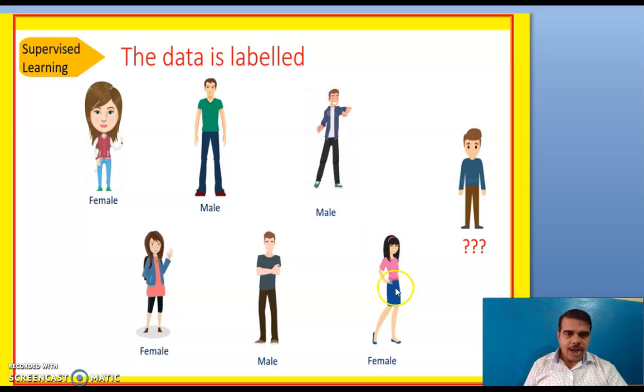Here you see long hair, female. Now the question is, we need to identify this data. As the hair is short, from the features that we have seen, we can say this is the male.